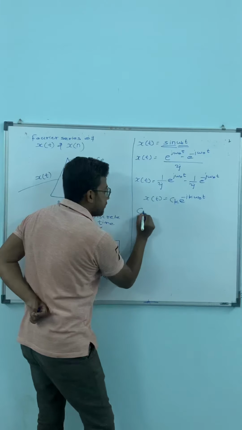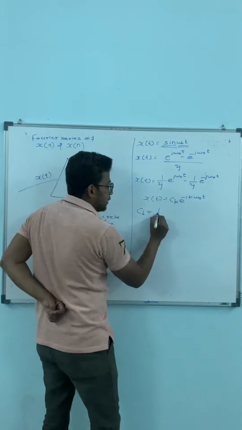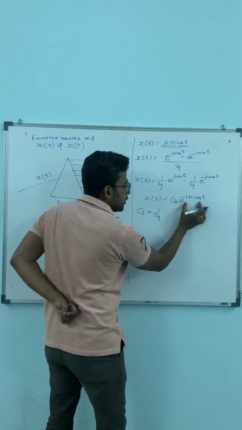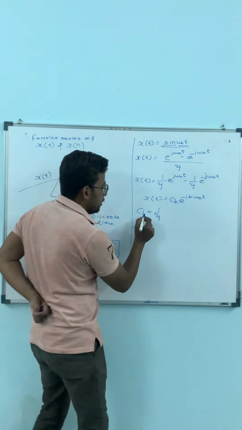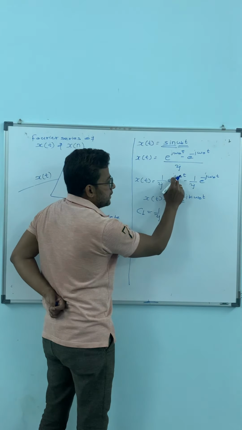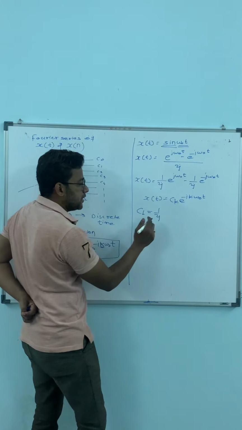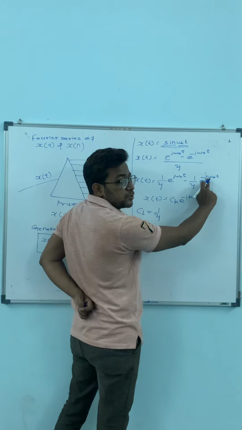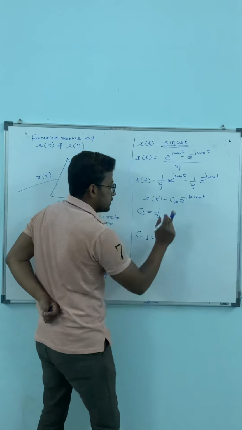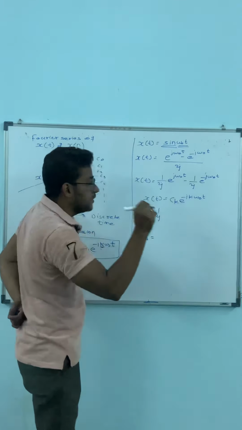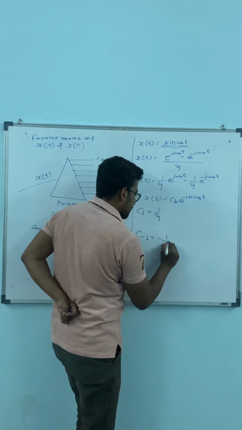So I get the component C1, and the coefficient is 1 by 2j, because the coefficient of the exponential term is the Fourier series coefficient. So C1 equals 1 by 2j. Here k equals 1 but with a minus sign, so I will consider C minus 1, because again this k and this k are the same. So C minus 1 has coefficient minus 1 by 2j.